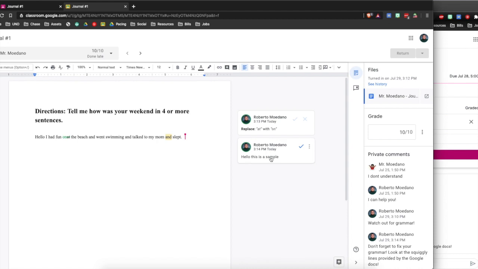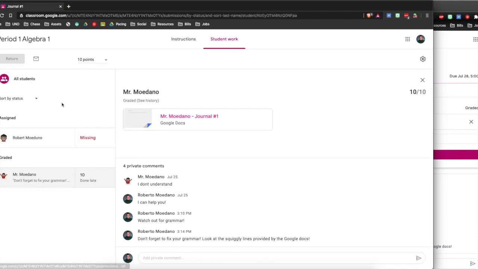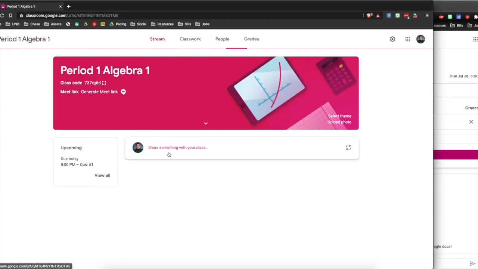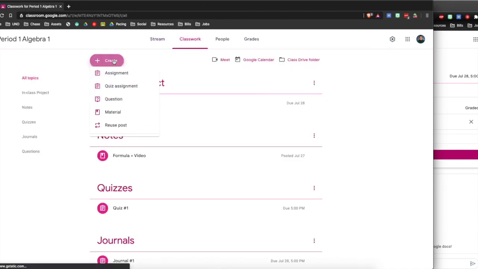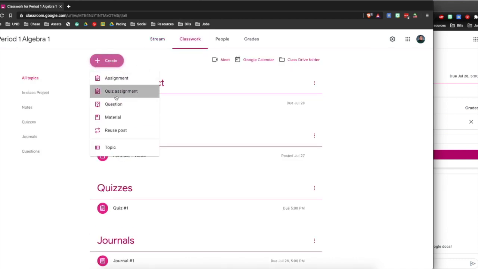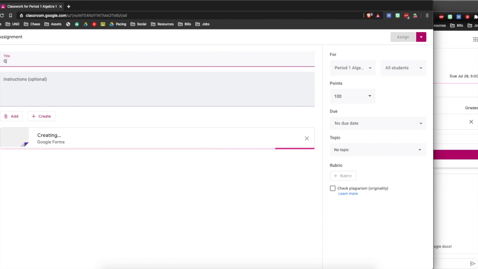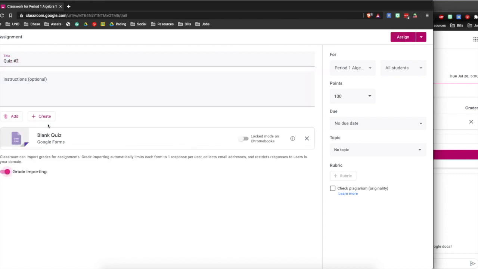Now let's go to auto grading, and we already did grading, feedback, comment bank. So how about we go to grading on the quizzes, auto grading. So let's create a quick assignment again. I know I taught you guys this in a previous video. We're going to call this quiz number 2. And I'm going to show you how to create an auto graded quiz.